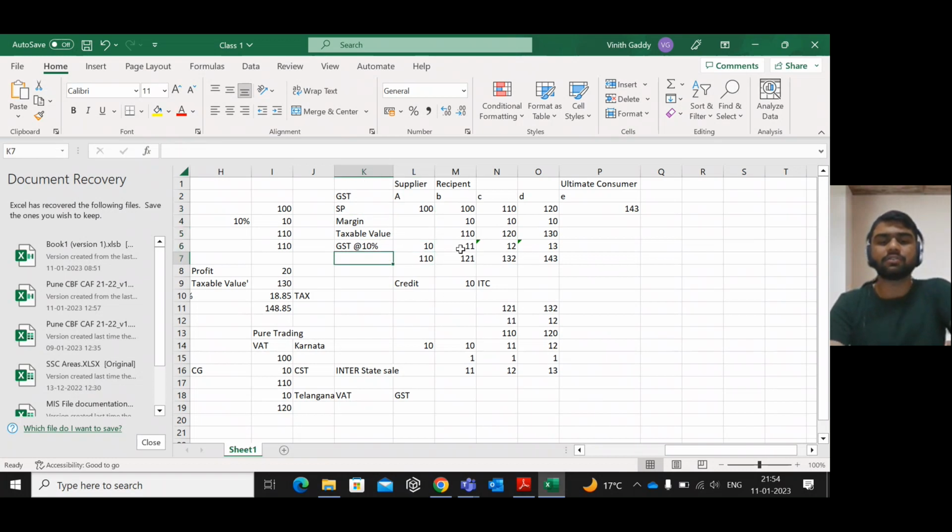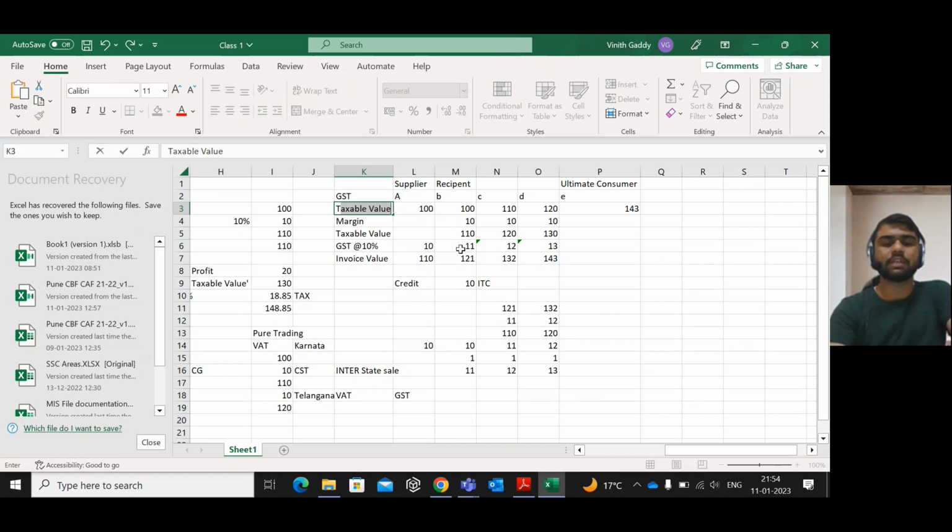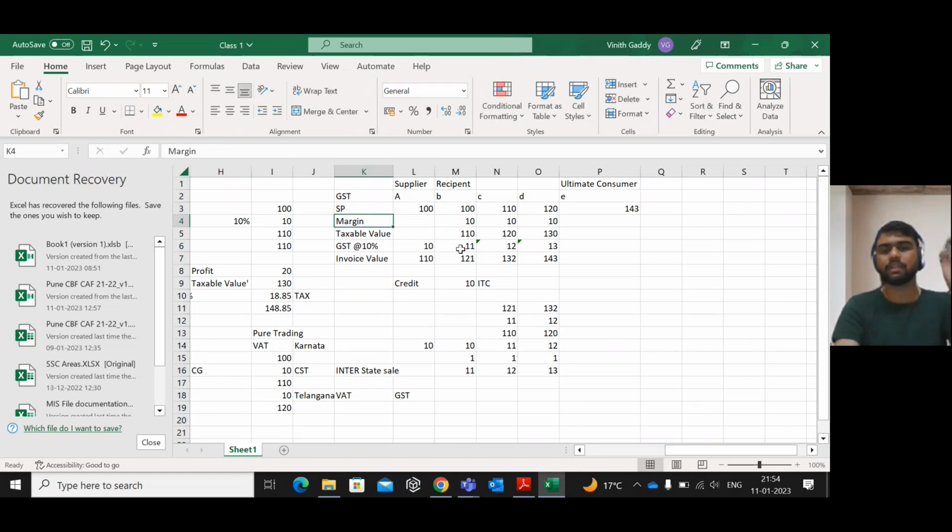So this is known as invoice value. This is not the taxable value. Here this is the taxable value, and this is the invoice value. If you add tax to the taxable value, it is called the invoice value. Please understand these terms. Okay, 100 rupees is the selling price. If you add 10 rupees of GST, you will get 110 as invoice value.